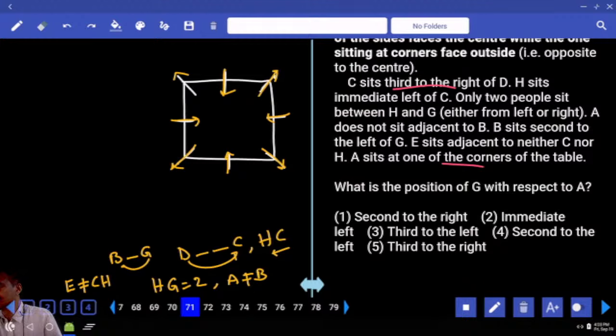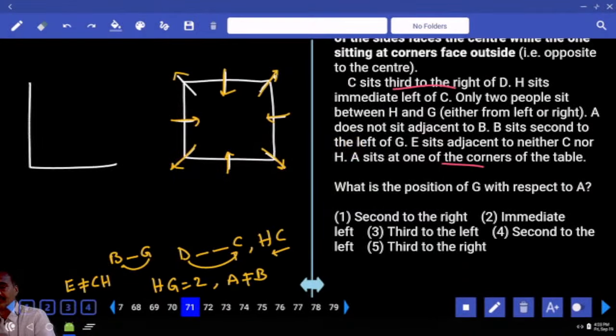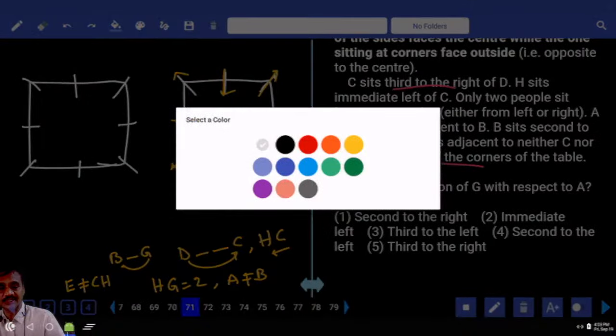C is seated to the right of D. C can be at a corner or at the center. Two possibilities, right? Let us start with C at the corner and C at the center. Whenever definite information is not given, this is how you can directly start: with the first information, by taking the possibilities. What are the possibilities here?